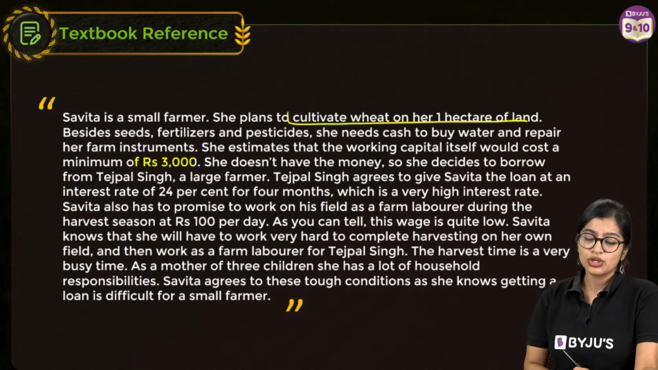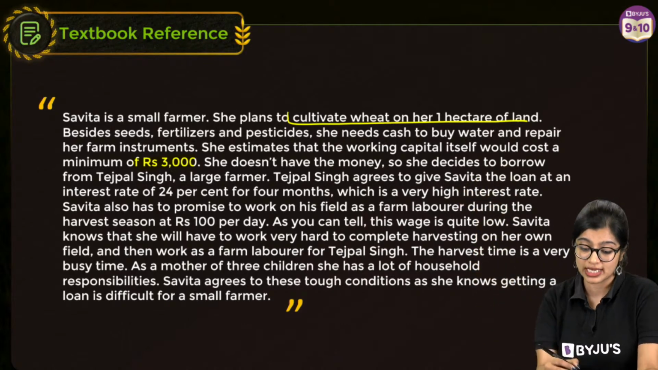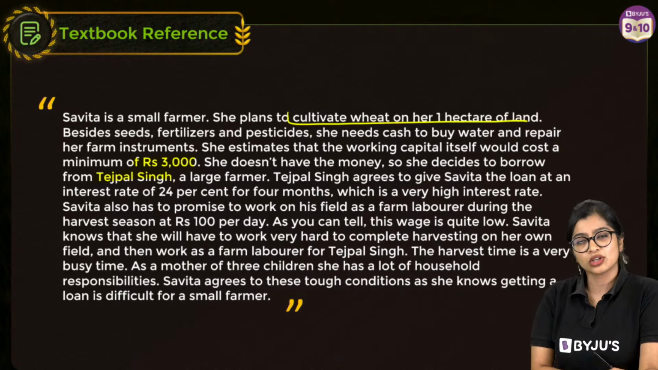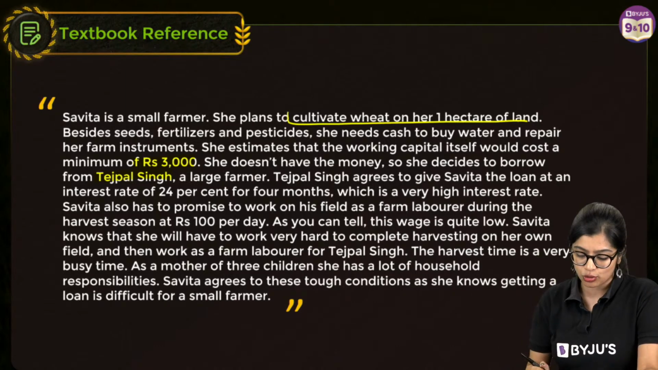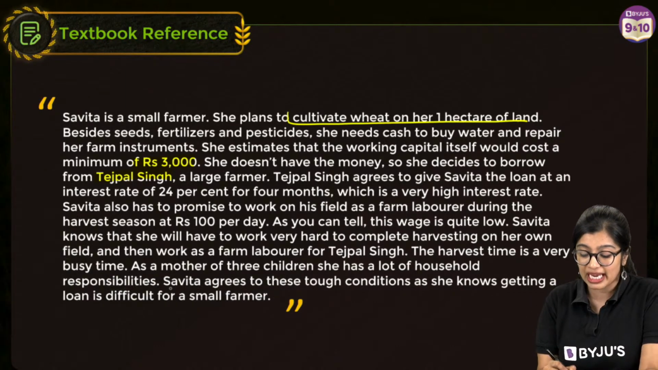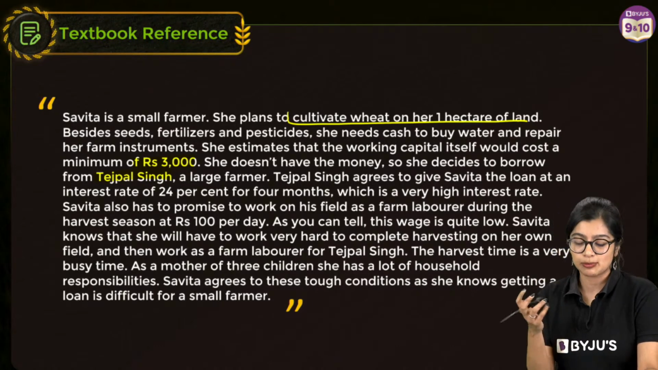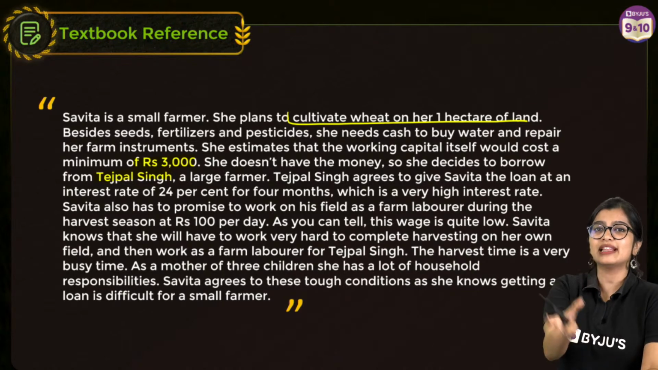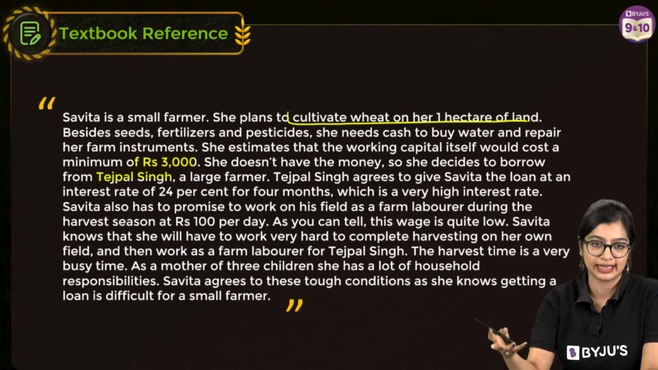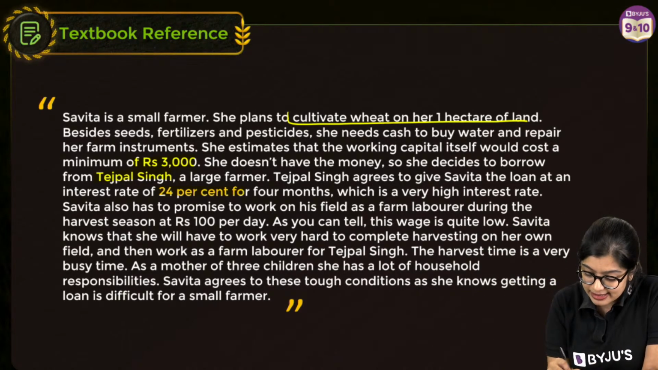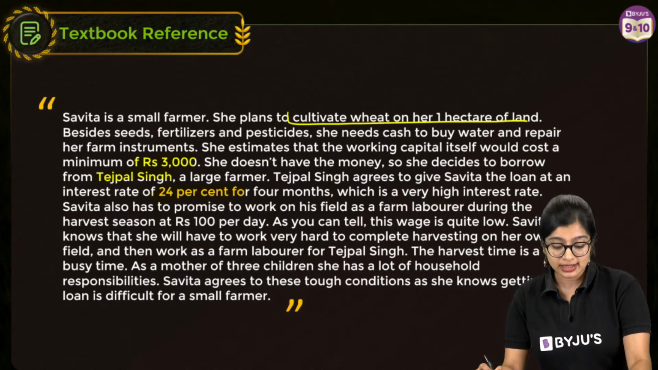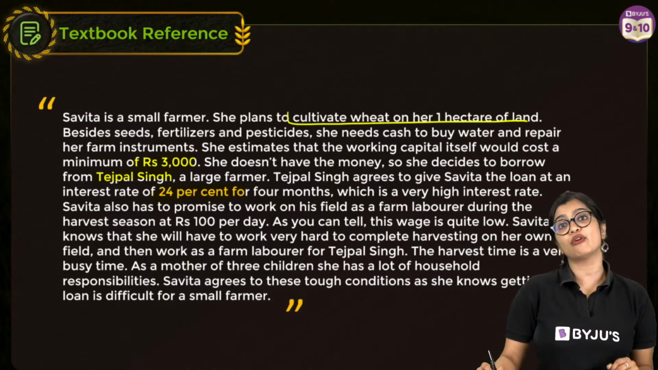So what does she do? She'll go to one bigger farmer whose name is Tejpal Singh. Okay. So Tejpal will say, fine, I'll give you the 3,000 rupees that you need, but you have to give me interest. Now we've learned about interest, right? What is interest? It is basically a percentage or amount of money that gets added to whatever I am lending you. So here he's saying, I'll give you 3,000 rupees, but you also have to give me 24%.